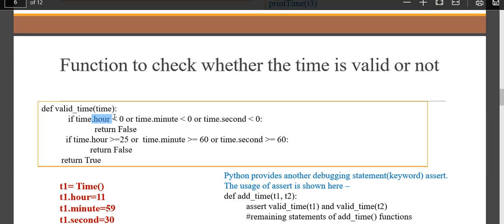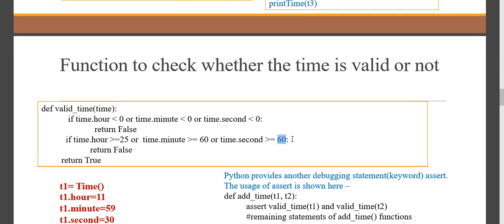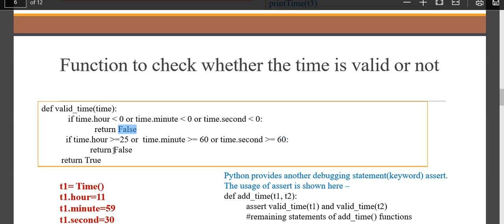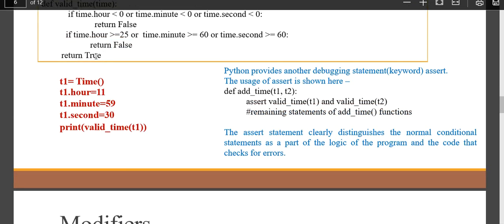If the hour is less than 0, and similarly if it is greater than 25, or the minute is greater than 60, I am talking about the T1 and T2 objects. If you have given the wrong time, then it will return false, else it will return true.